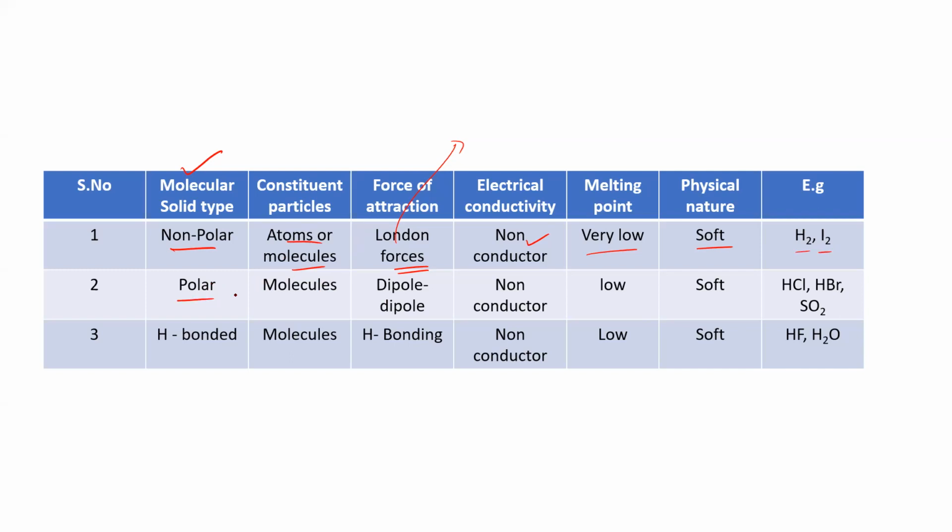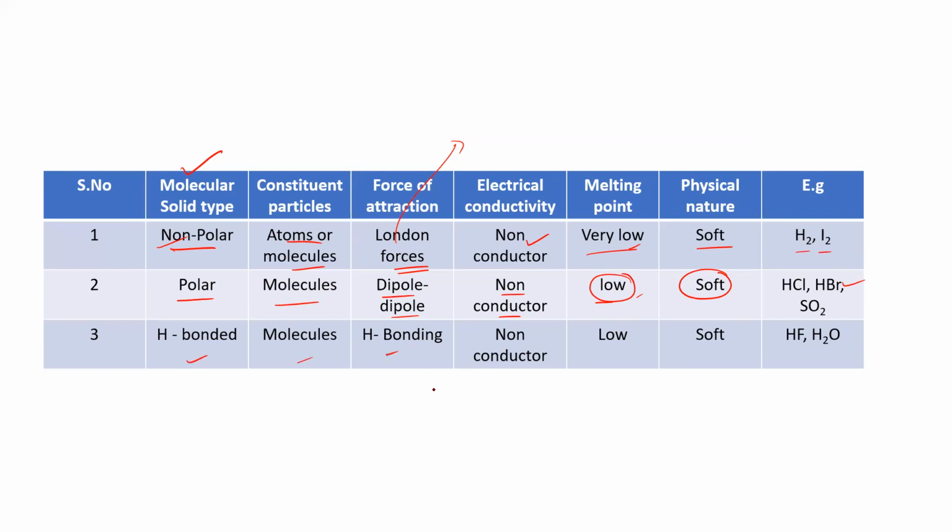And here, polar molecular solids: molecules are the constituent particles. Dipole-dipole interaction will be there, and it is also a non-conductor of electricity. Melting point is somewhat higher than that of non-polar molecular solids, so it is somewhat bigger than that of a non-polar molecular solid. And it is also soft. These are all the examples we discussed.